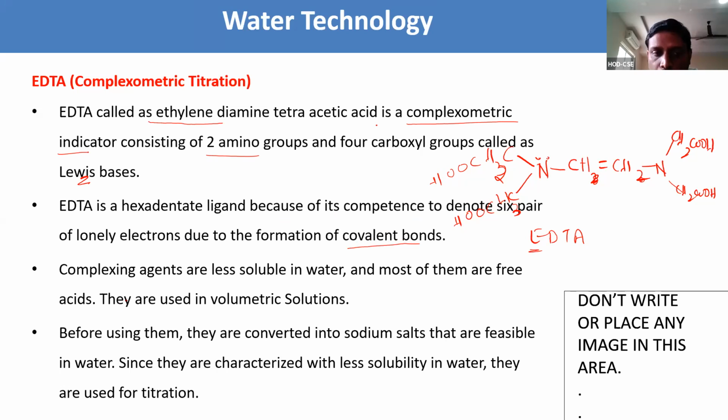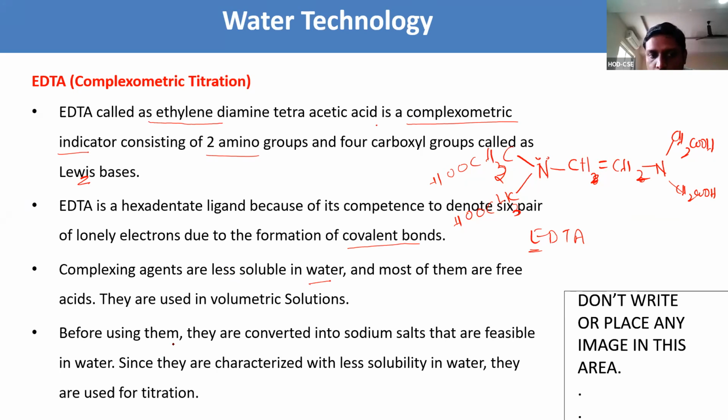Here, the complexing agents are less soluble in water, and most of them are free acids. So this is used in volumetric analysis. The reason we are using EDTA only is that it is less soluble in water and most of the ions present in them are free acids. So that is the reason we are using EDTA in volumetric analysis.